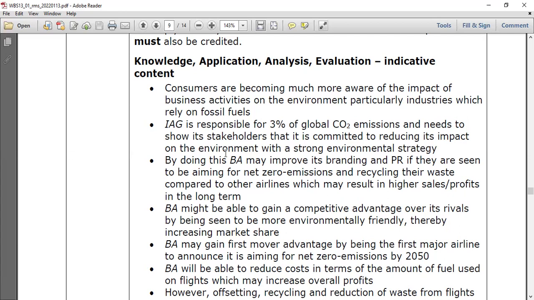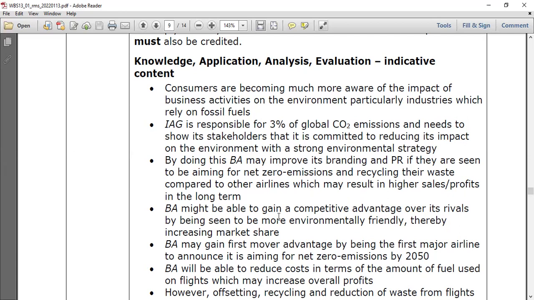By doing this, BA improves its branding and PR if they are seen to be aiming for net zero emissions and recycling their waste compared to other airlines, which may result in higher sales or profit in the long term.